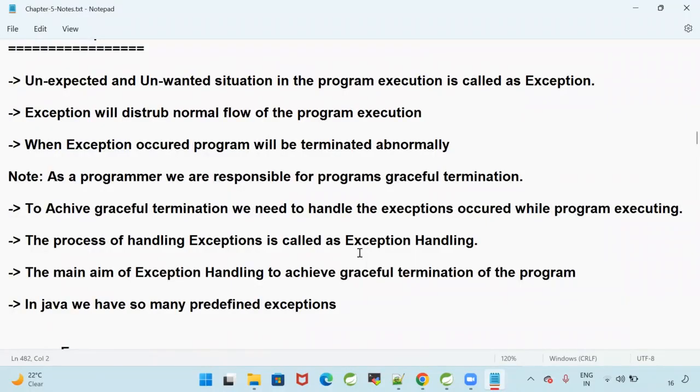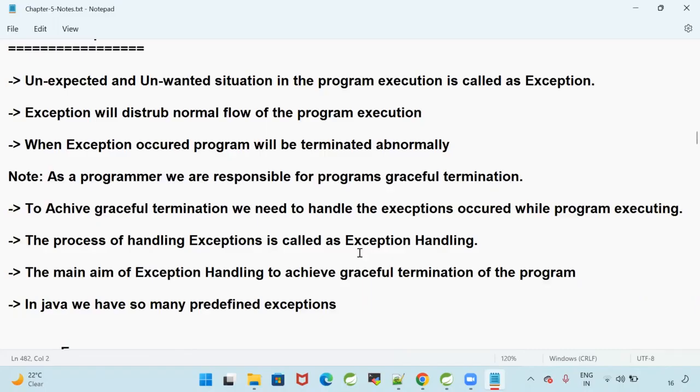Whenever an exception occurs, our program will terminate abnormally. But as a programmer, we need to handle the exception and achieve graceful termination.